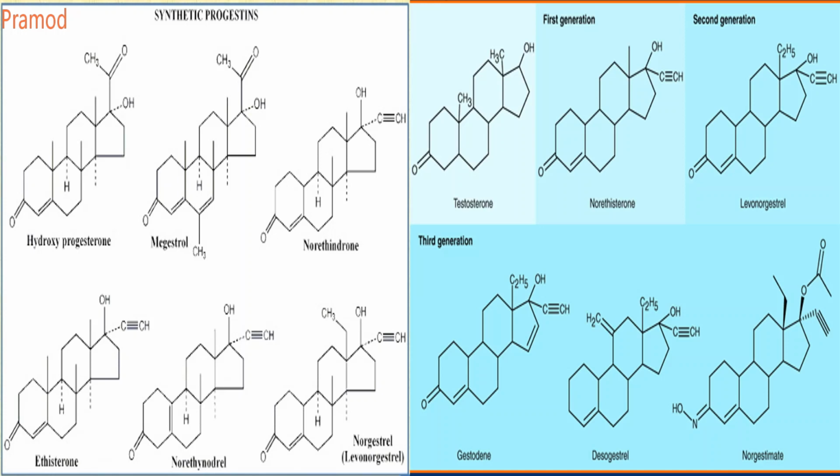Gestagenone is nothing but a derivative of norgestrel, which is also used in oral contraceptives. Desogestrel means it does not contain a carbonyl group at the 3rd position, and it contains a double bond at the 11th carbon. So that is the difference. These are some of the examples of your synthetic progestin.